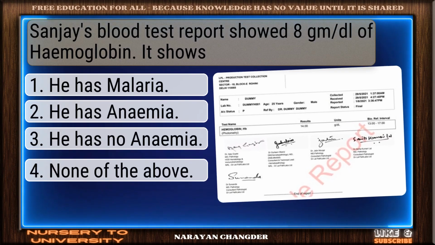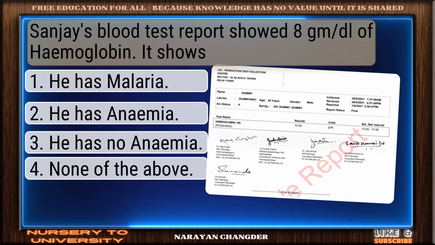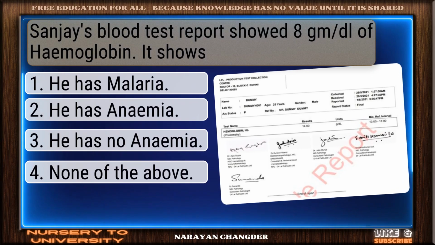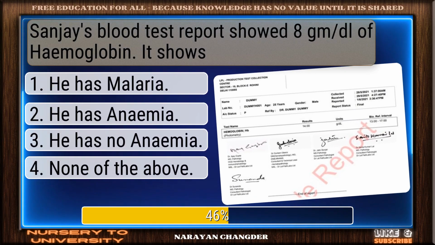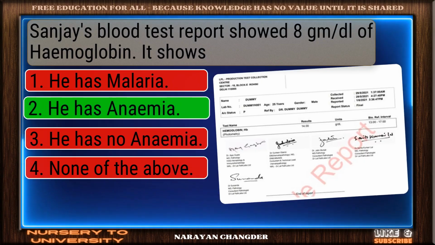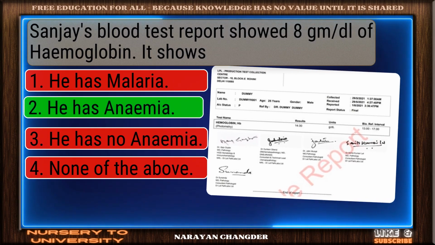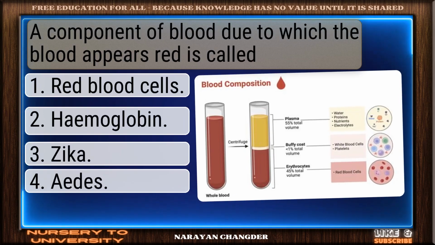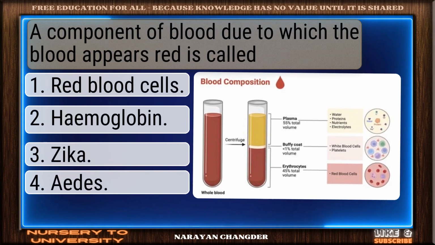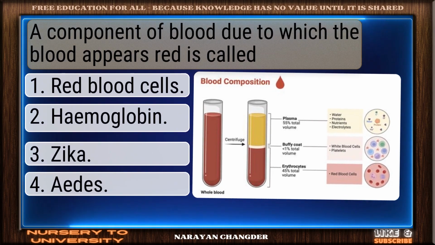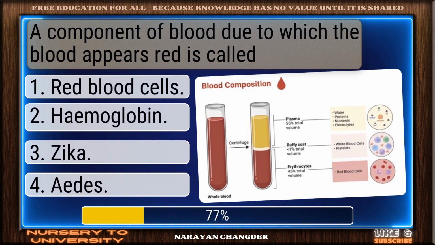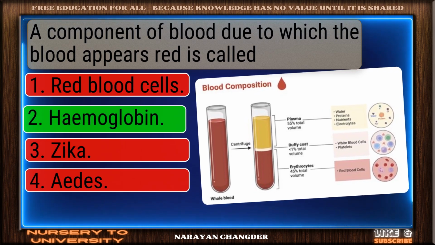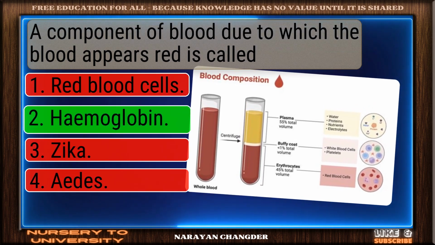Sanjay's blood test report showed 8 g/dL of hemoglobin. It shows... You're right. He has anemia is the correct answer. A component of blood, due to which the blood appears red, is called ____. Solid response. Hemoglobin is a valid choice.